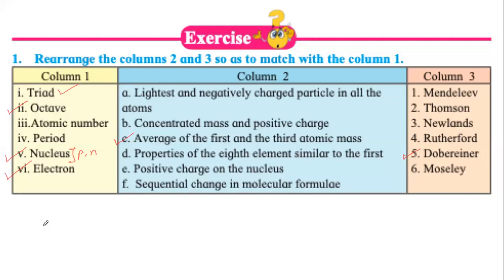Protons are positively charged, electrons are negatively charged, neutrons do not have any charge. So all the positive charge is at the center of the atom. Also, protons and neutrons, we have studied this last year. We can consider them to have 1 unit of charge, 1 unit of mass, whereas electrons, we will say 0 mass. So all the mass of the atom and all the positive charge of the atom is concentrated in the nucleus. So 5th matches with D, and the existence of the nucleus was found out by Rutherford.